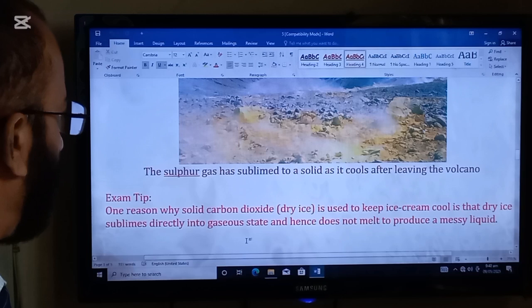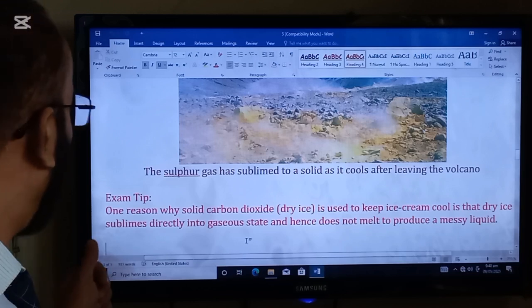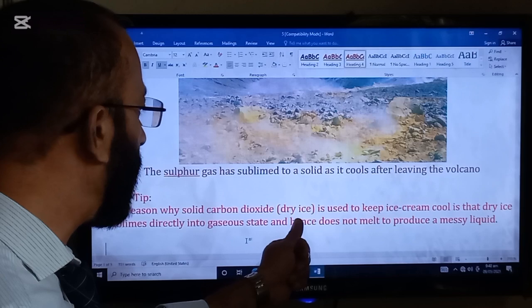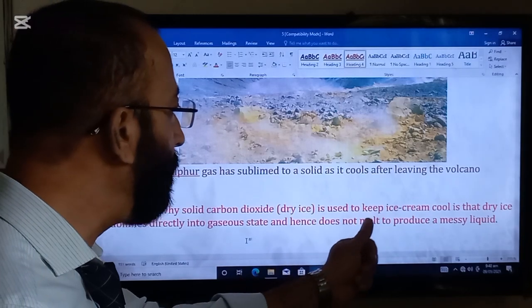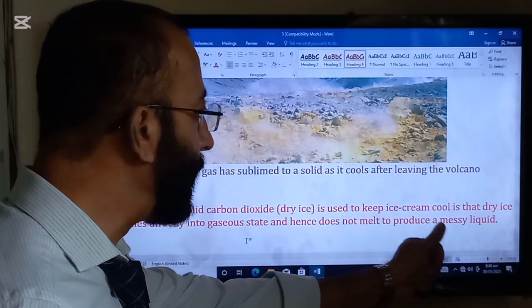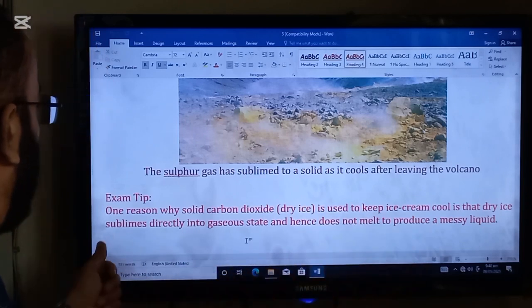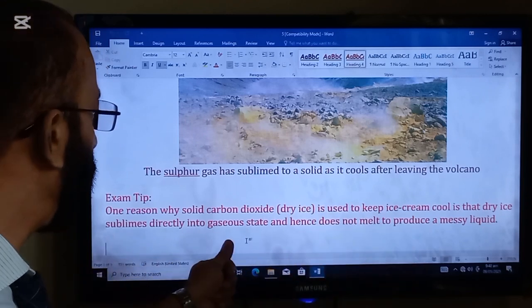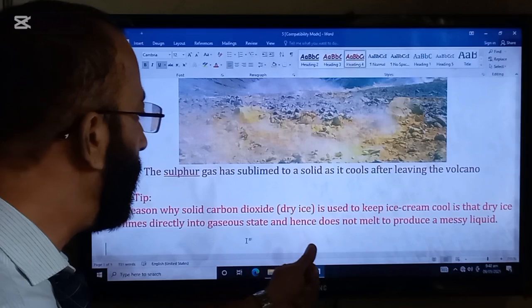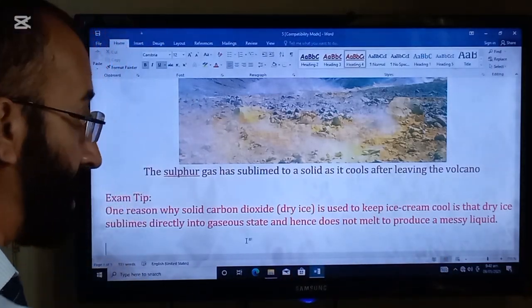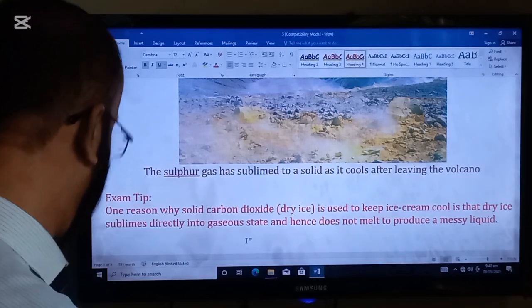Here is an exam tip. One reason why solid carbon dioxide, that is called dry ice, is used to keep ice cream cool is that dry ice sublimes directly into gaseous state and hence does not melt to produce a messy liquid. This is a very important question.